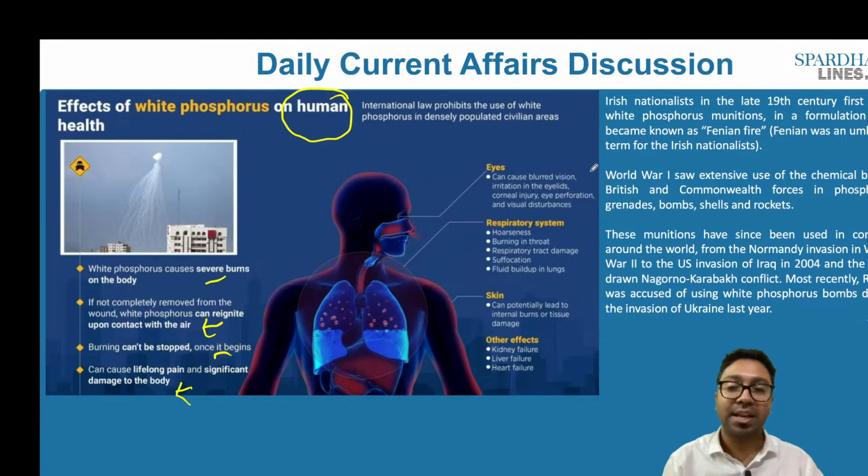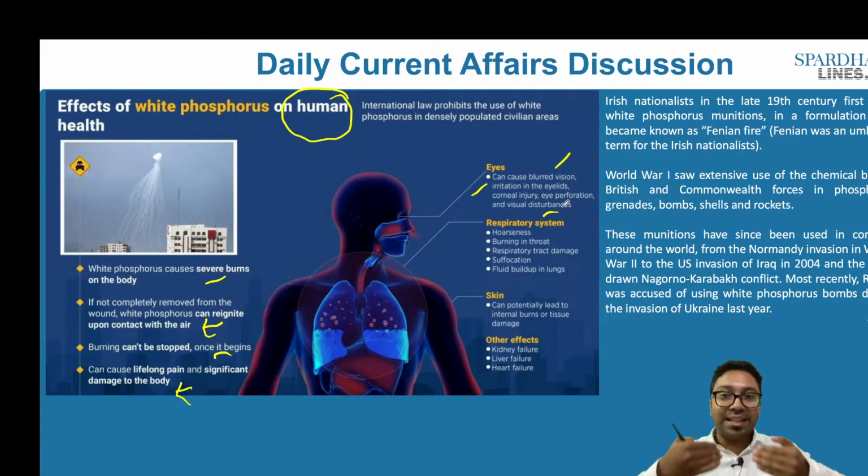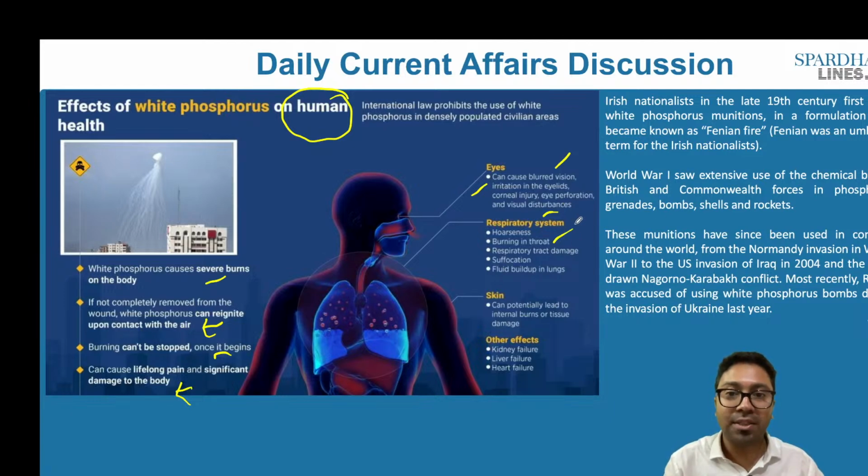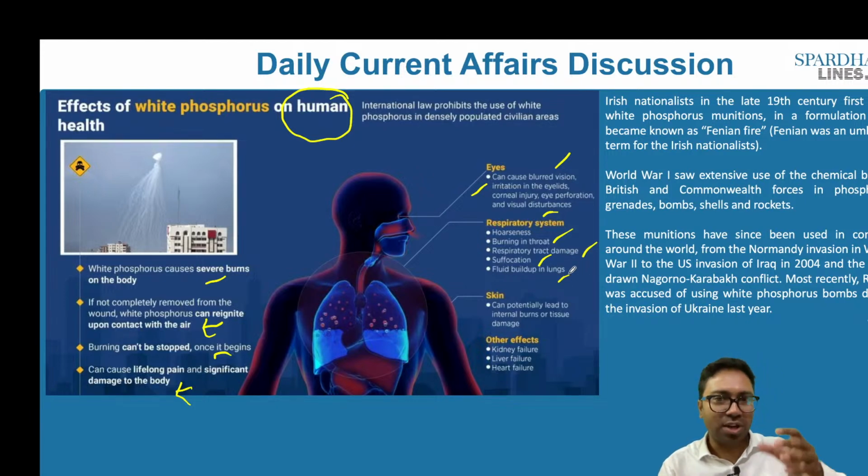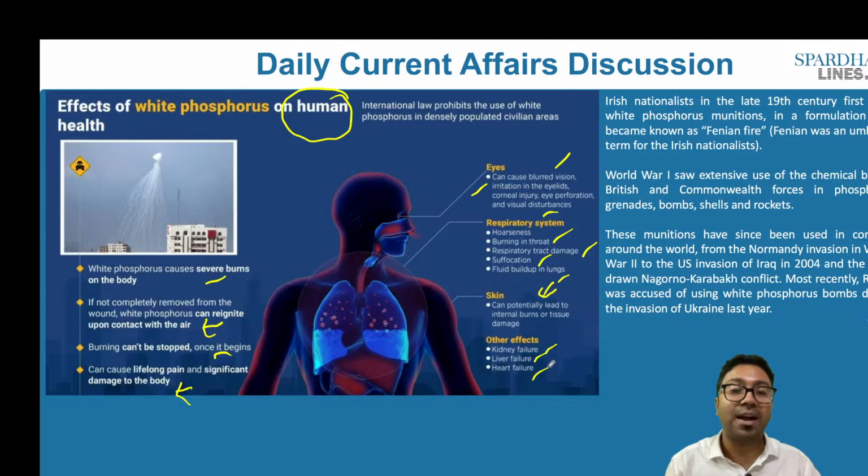And when it comes to the eyes, it can cause blurred vision, irritation in the eyelids, corneal injury, eye perforation and visual disturbances. And as we inhale the air, there will be significant damage to the respiratory system, which includes hoarseness, burning in the throat, respiratory tract damage, suffocation, build-up in the lungs, and this also acts as an irritant on the skin, and can potentially lead to internal burns or tissue damage. Other effects include kidney failure, liver failure, heart failure as well. In fact, when people inhale it, this can also lead to coma when the amount of inhalation is in excess. That is the significant damage that it will have on human health.